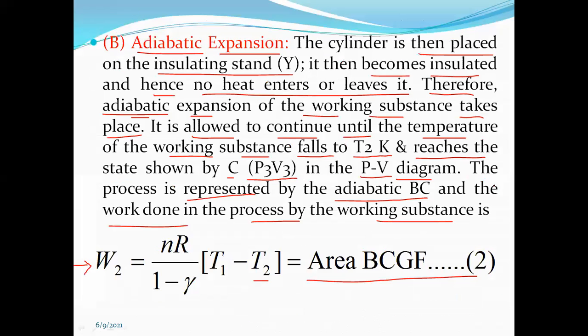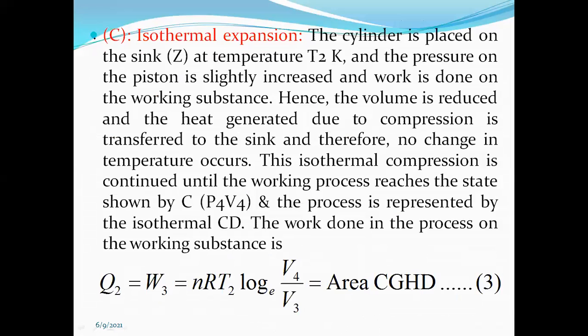Now the third one, that is isothermal compression process. In isothermal compression, this is compression, not expansion. So in the isothermal compression process, the cylinder is placed on the sink Z at temperature T2 Kelvin, and the pressure on the piston is slightly increased, and work is done on the working substance.